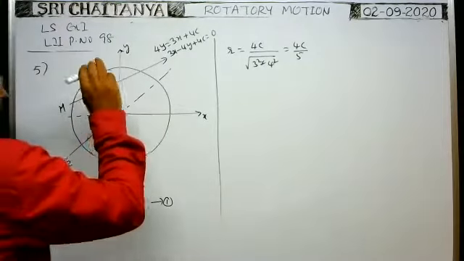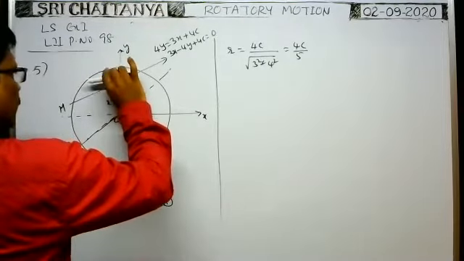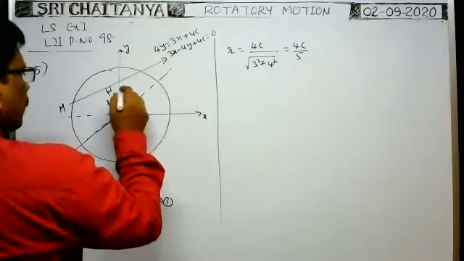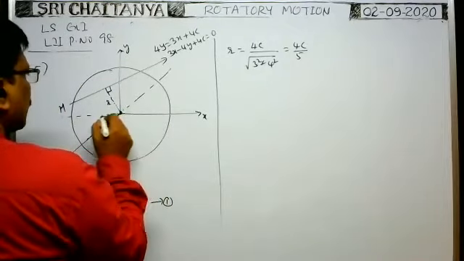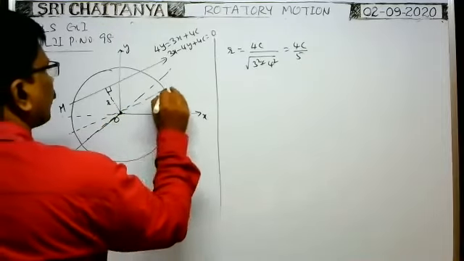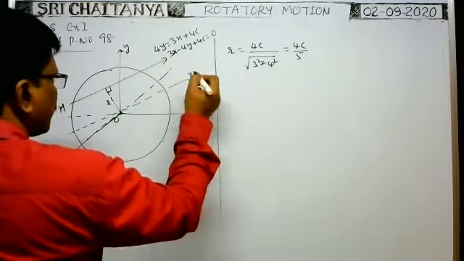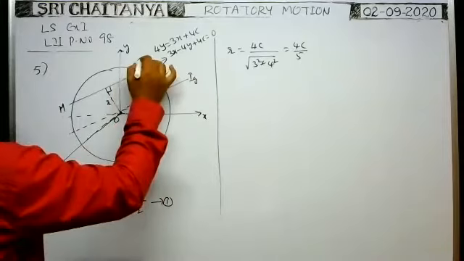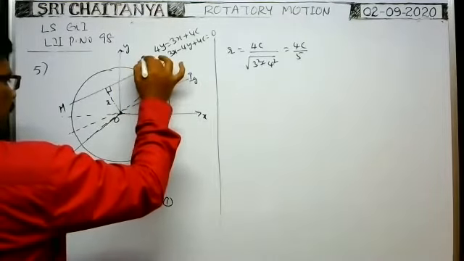About this axis, we need the moment of inertia. Parallel to this line, passing through the center of mass, we know the moment of inertia. About that axis, the moment of inertia is say Iz. Then about this axis, the moment of inertia is say I dash.